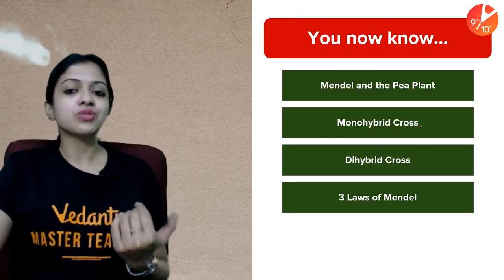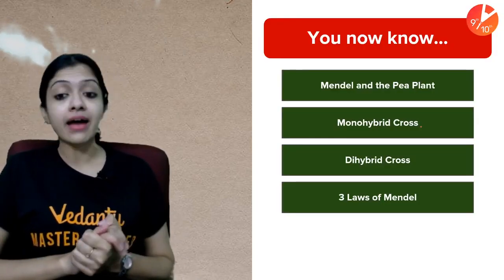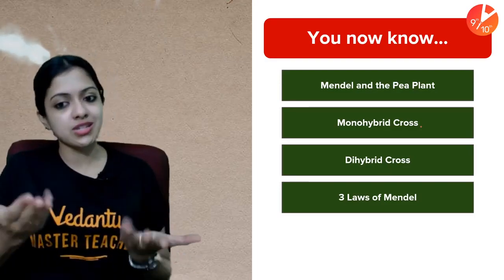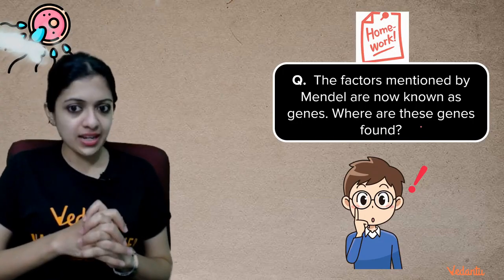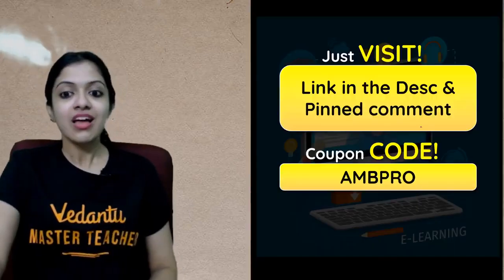So let me remind you that you now know about Mendel and the pea plant, what is monohybrid cross, what's dihybrid cross, the 3 laws of Mendel. And yes, here is your homework question. The factors mentioned by Mendel are now known as genes. Where are these genes found? We've spoken a lot about them. Where do you think you would find them? Give me the answer to that, and let's see who's coming up with the fastest answer.